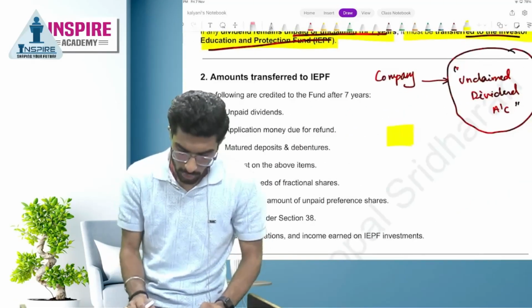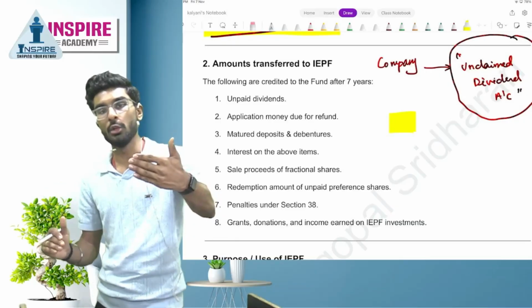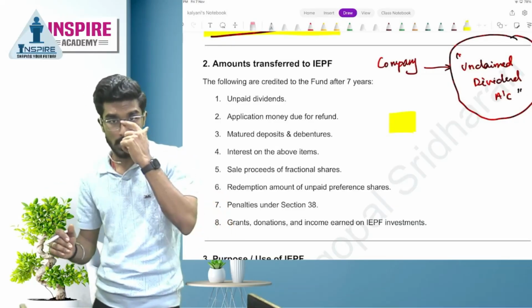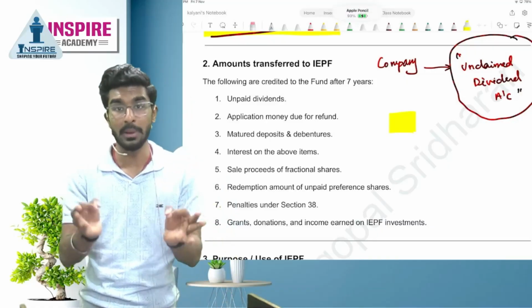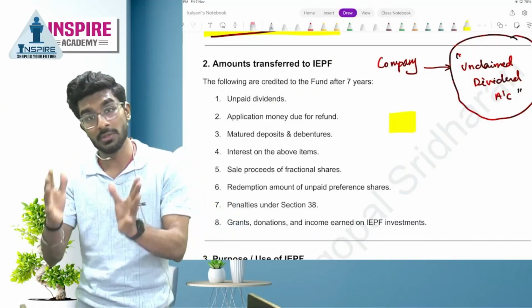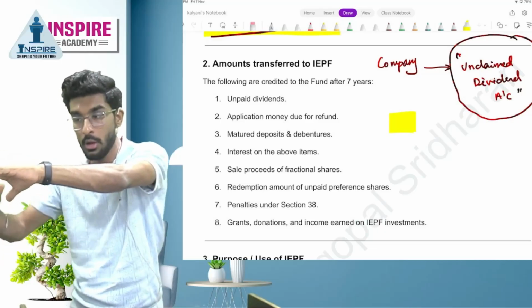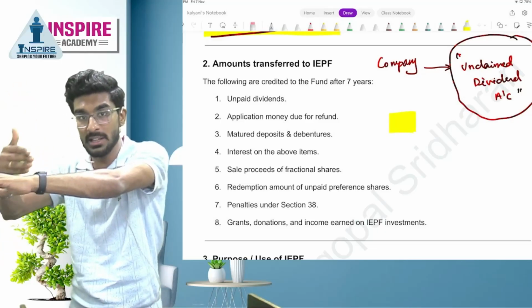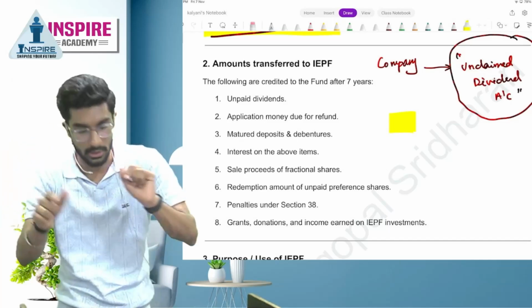Yes. So normally, which all items are credited to Investor Education Protection Fund? Now that we have understood, if the shareholder is not claiming dividend, the company has to transfer this money after 7 years to Investor Education Protection Fund. Yes or no? Now this fund receives money from which all different sources apart from unclaimed dividend? We are going to understand.